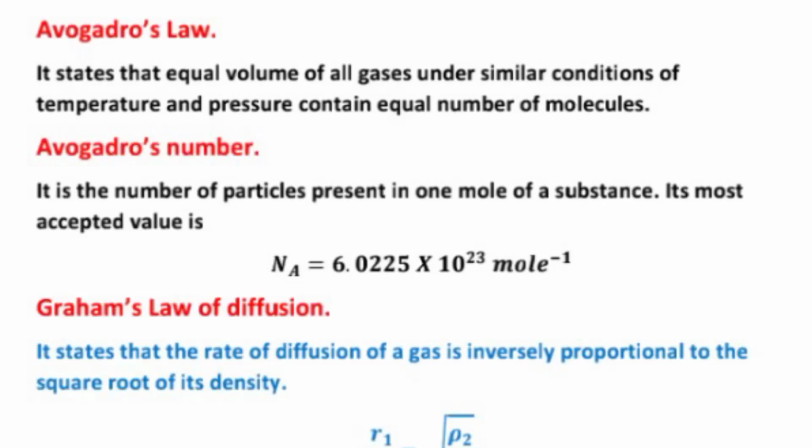Now the Avogadro's law. What is Avogadro's law? It states that equal volume of all gases under similar conditions of temperature and pressure contain equal number of molecules. Now the Avogadro's number, it is equal to 6.0225 into 10 to the power 23 per mole.